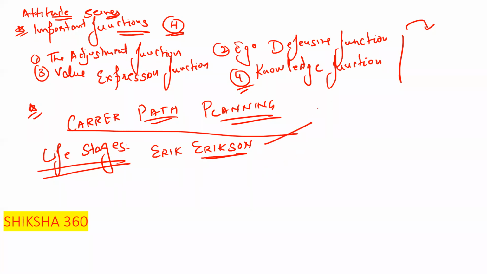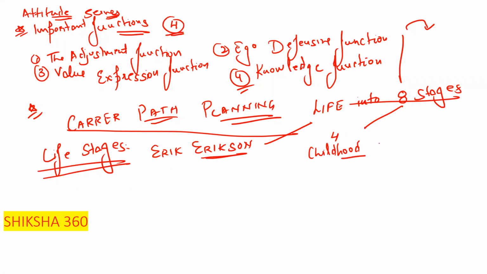Erikson has divided the life into a total of 8 stages. Out of the 8 stages, 4 are in the childhood and 4 are in the adulthood. First of all, we will discuss the stages under the adulthood.